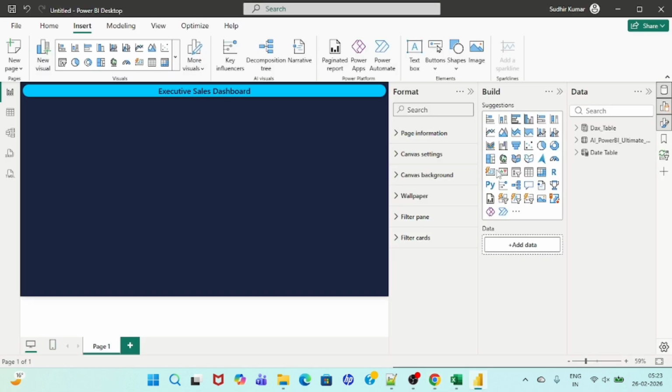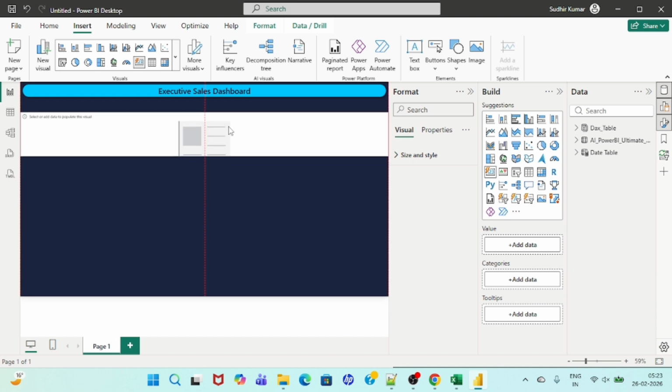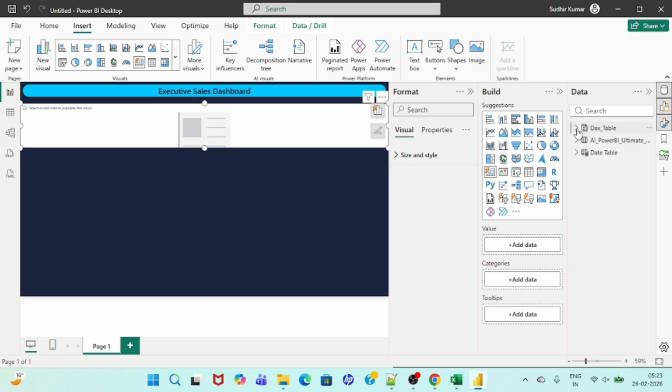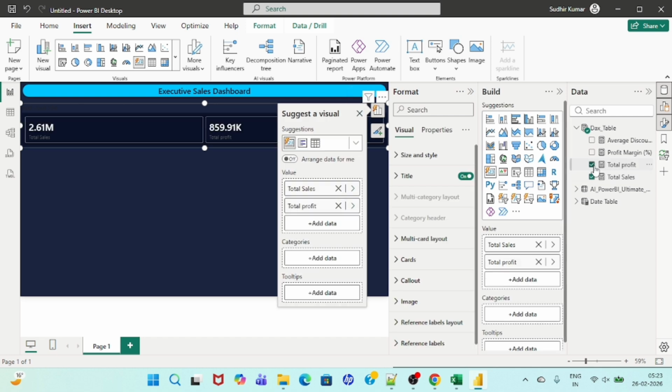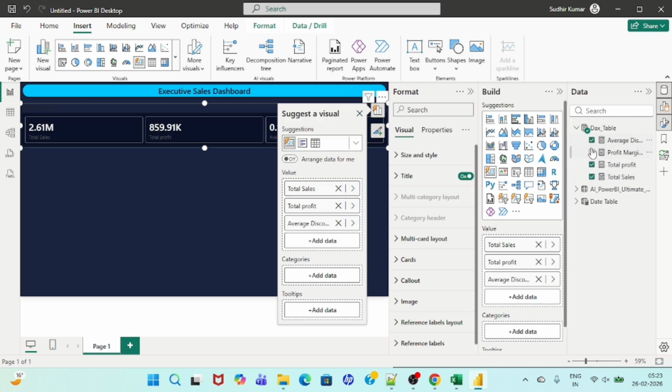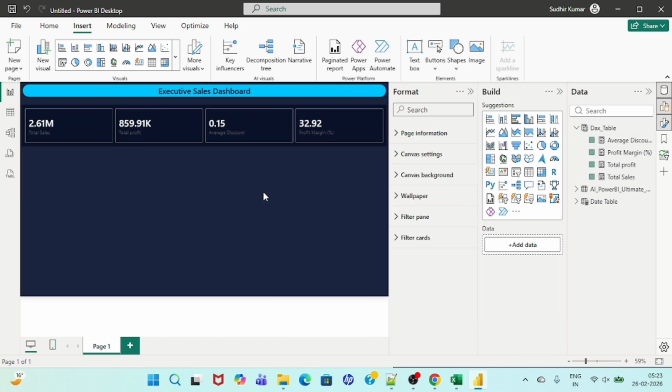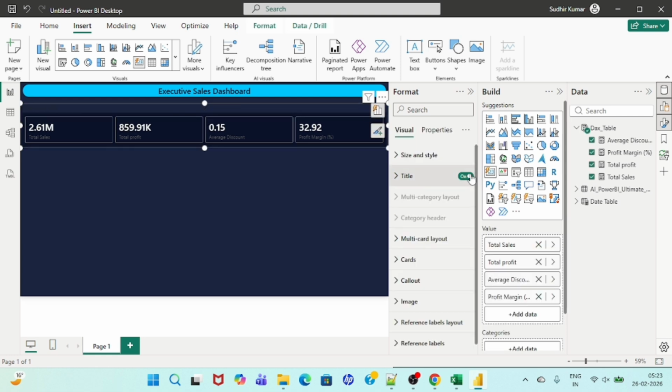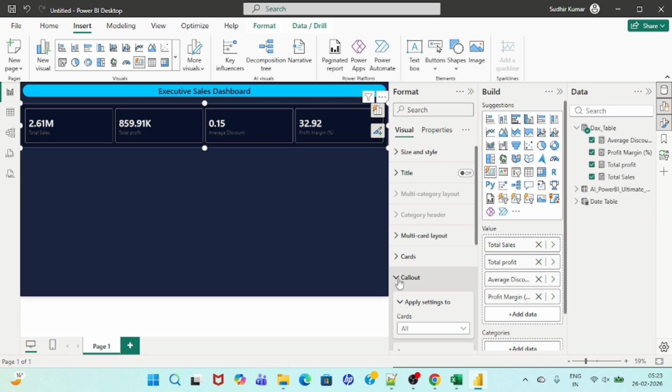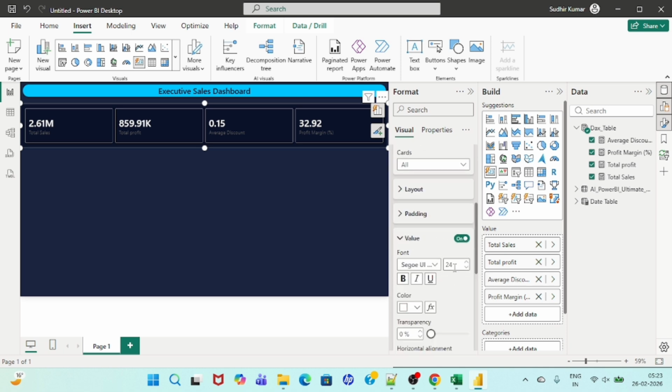So first I'm going to use the card, and here we have written the DAX query. So I'm going to say total sales amount, total profit amount, average discount, and profit margin. Okay, we are showing 4 of them. Now let's make it off, and let's go to callout values. We have values, let's make it 15. Okay, and this is done.